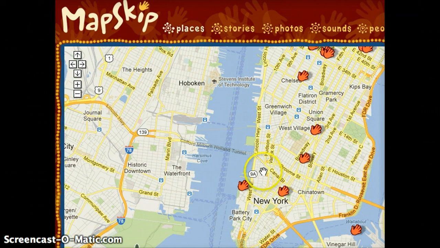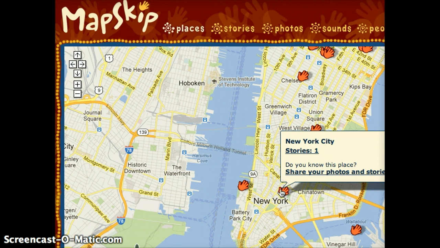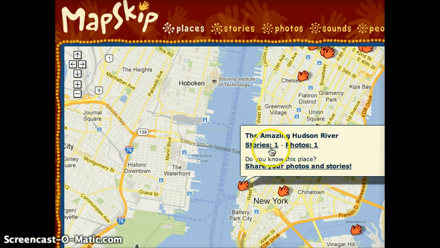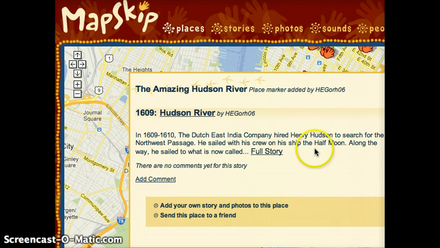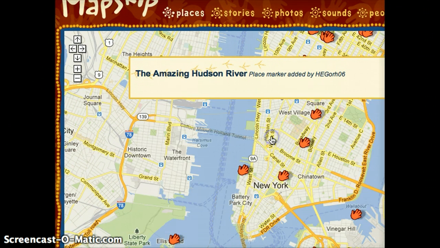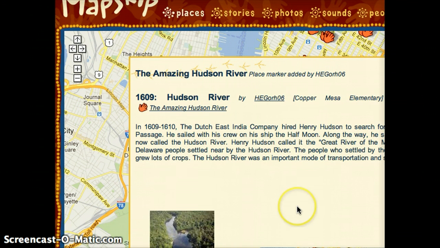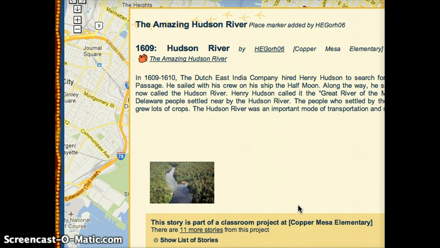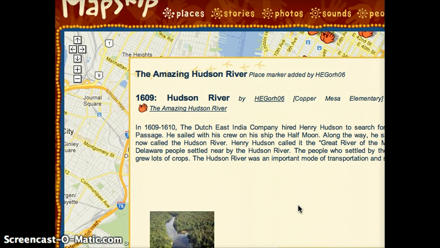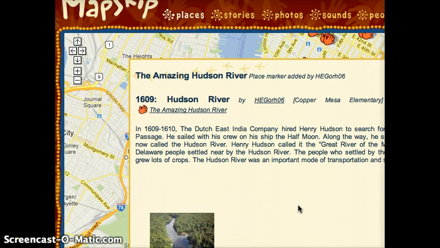So it gives the user a lot more information about a particular place if they're looking at something like Google Maps. So this is our first mapping website, mapskip, and it's great in that it allows users of the web to upload their own stories and photos, as well as allows people looking at it to learn more about a particular place through other people's stories and photos.